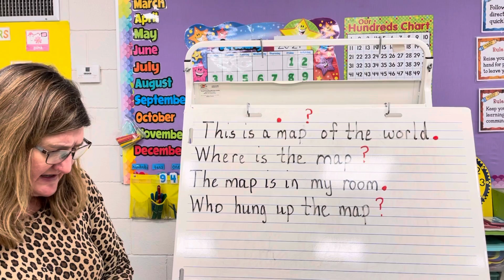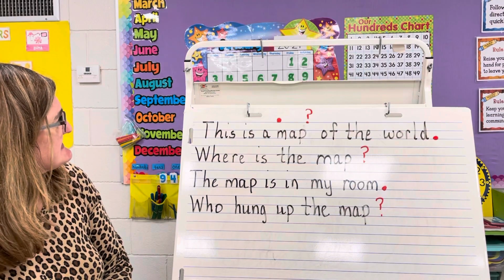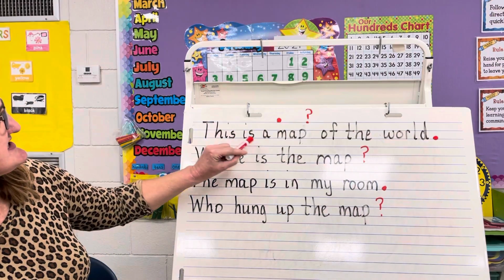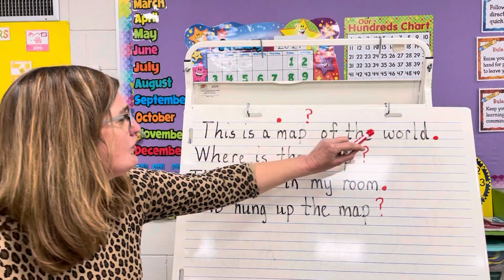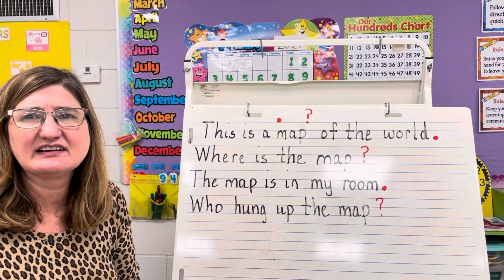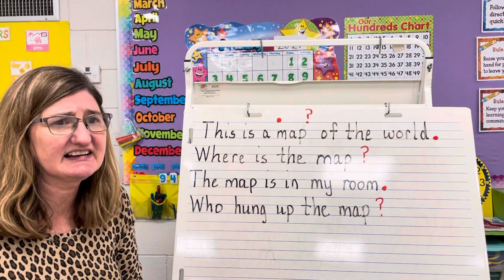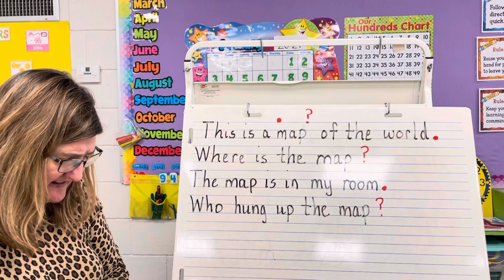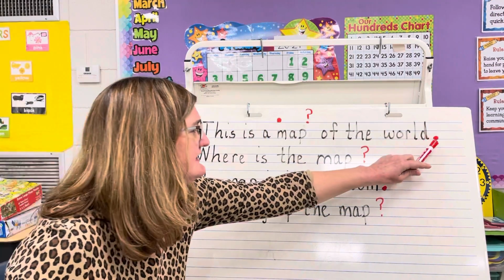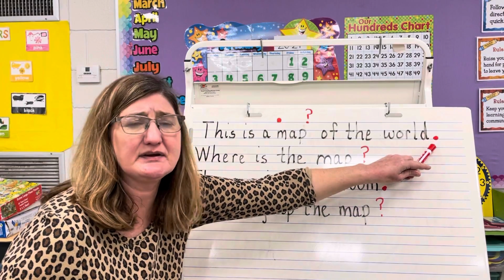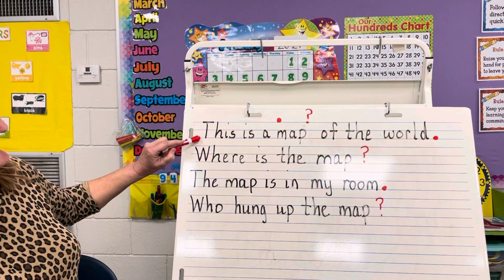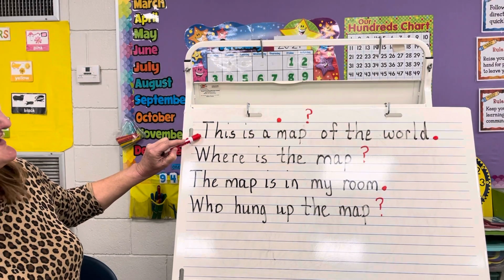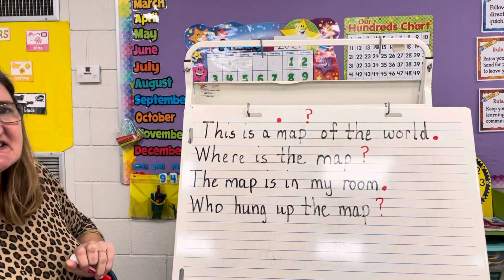Now, guys, think about it. Is that sentence telling us or is it asking us? This is a map of the world. Yes, it's telling us something, what kind of map it is, and we see that it ends with a period, and it also begins with a capital letter. So this is a telling sentence.